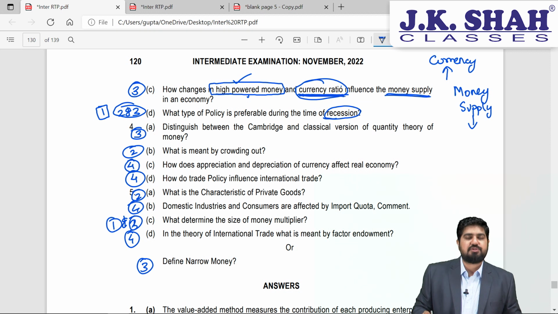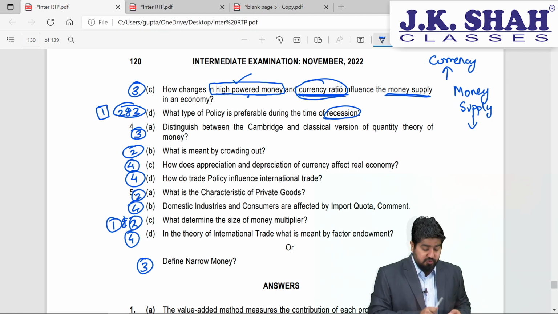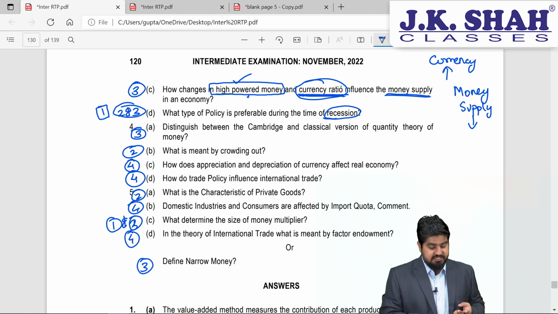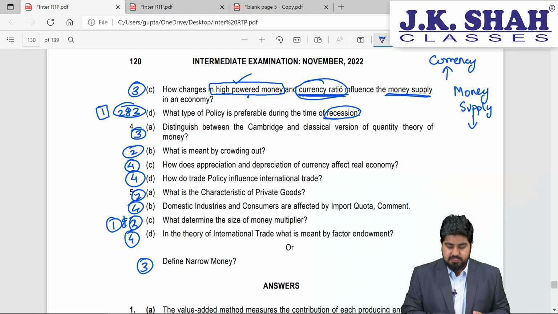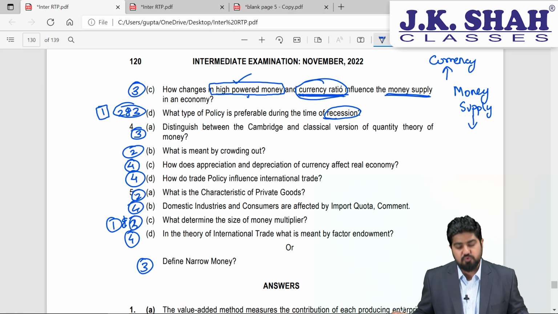Now students, recession, what do you mean by recession? Where the sentiments are very negative, right? The businesses are not doing well, the entrepreneurs are incurring losses, people are losing their jobs, there is unemployment in the market, people are losing out on their savings, banks can become bankrupt, and if there is a worse recession happening in the economy, it might also result in depression.